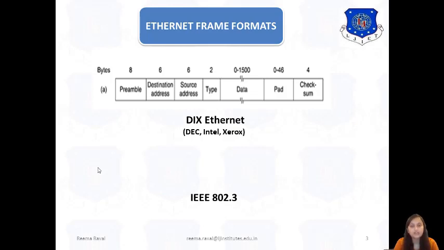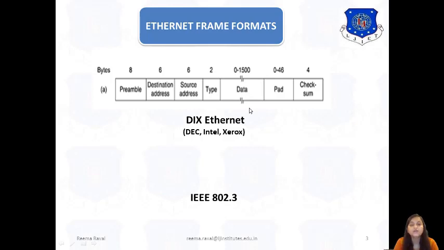The third field is the source address field, which includes the address from which the frame has been transmitted, again 6 bytes. The fourth field is the type field, which is 2 bytes. After that, the fifth field is the data field, which is variable, that means it is not fixed.